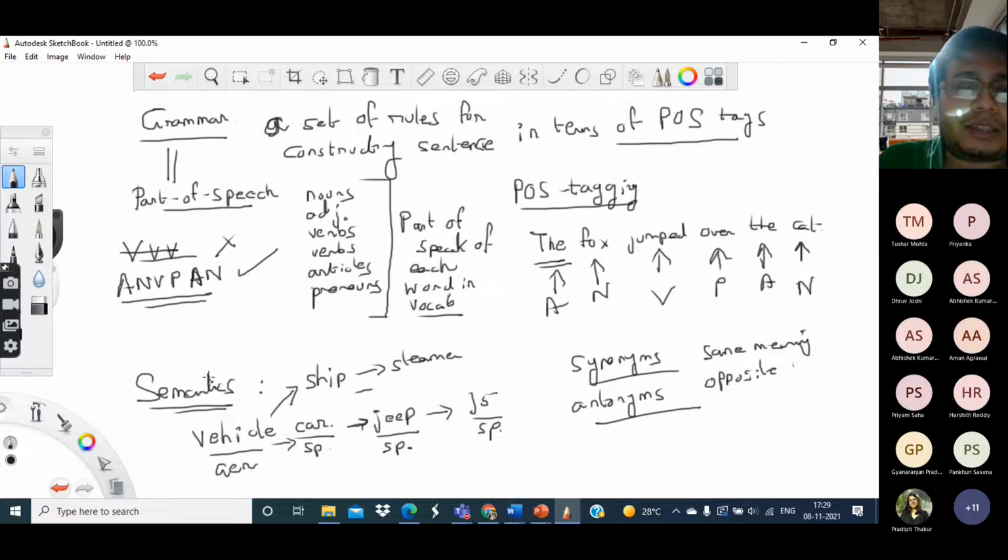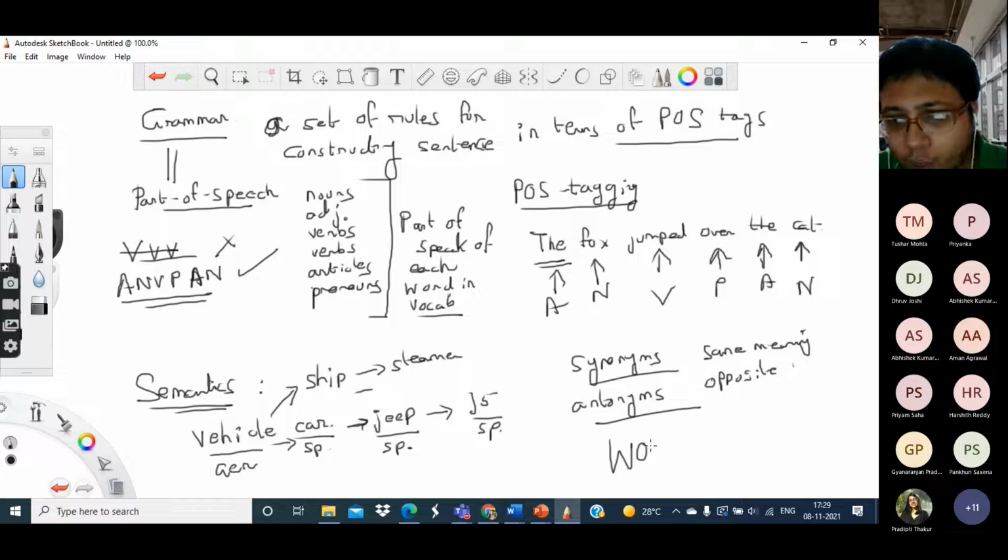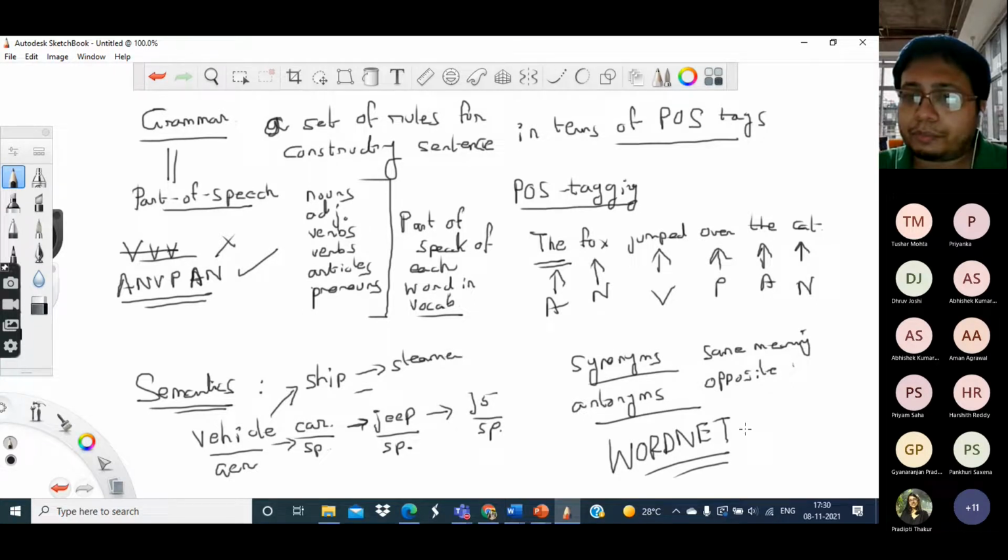Now these various meanings of the different words and their relationships, there is a repository of these different words and their meanings and their associations, and that repository is known as the WordNet. It's an online repository. This WordNet is a very important tool for most NLP related problems. So we will see this WordNet.